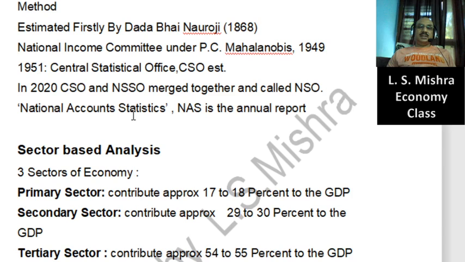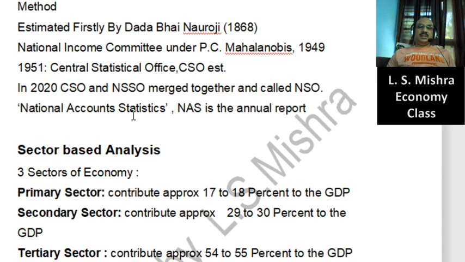And the third one is the tertiary sector, also known as the services sector, where services are promoted and commodities are consumed. When we consider the contribution of these sectors to the GDP in our economy, based on the last 5 to 6 years of data, the contribution to the GDP of the primary sector has been between 17 and 18%.